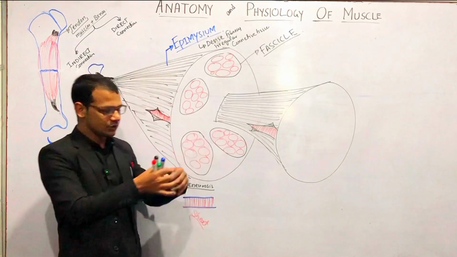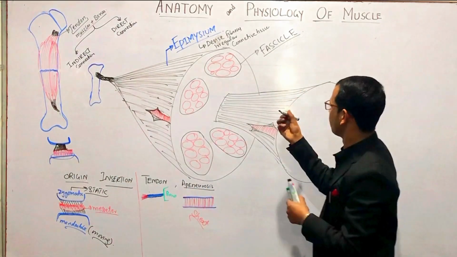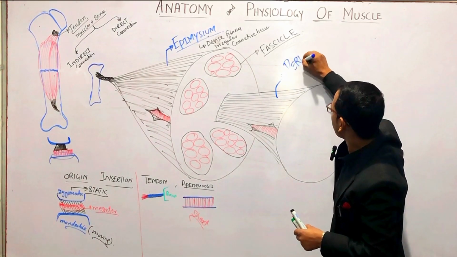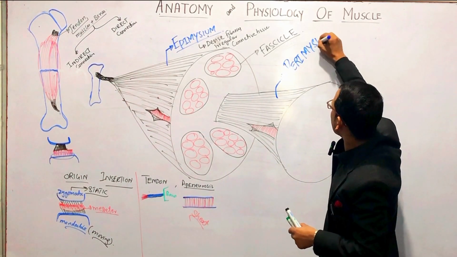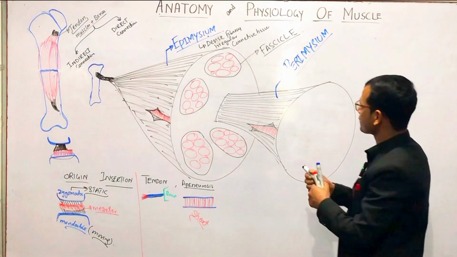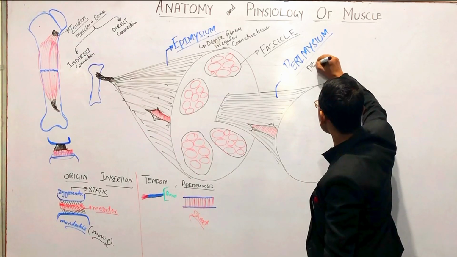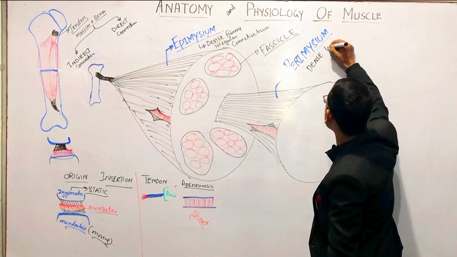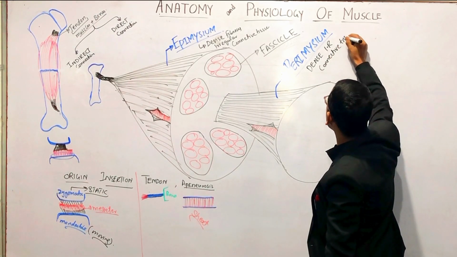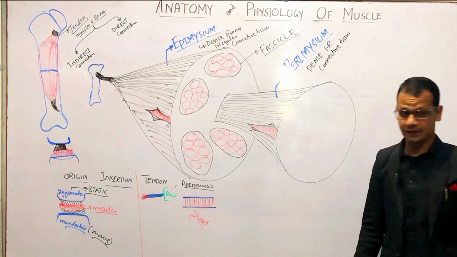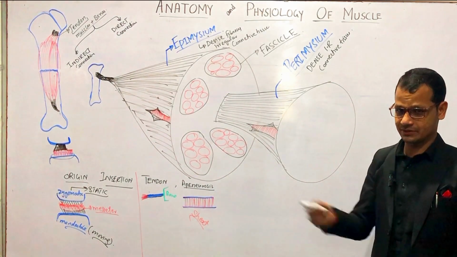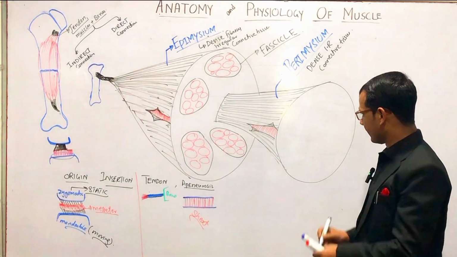This layer of connective tissue is called perimysium. This is the second layer of skeletal muscle, and this is also composed of dense irregular connective tissue. What is the role of connective tissue? Connection and support. It supports the muscles and also connects the muscles to other organs, right?